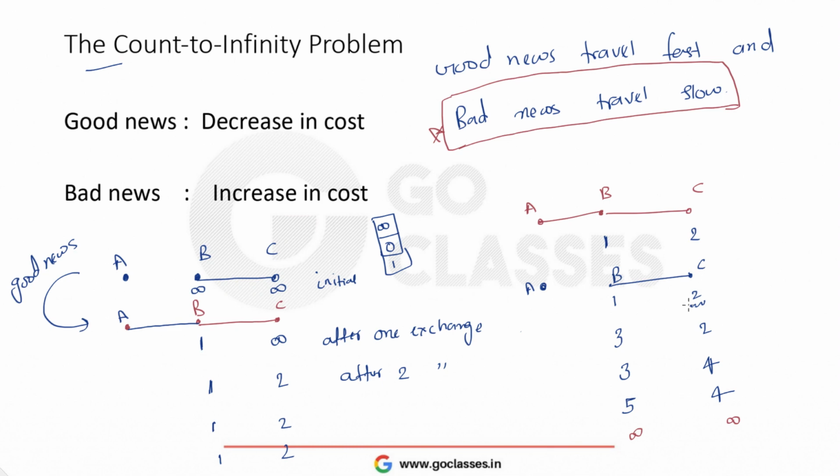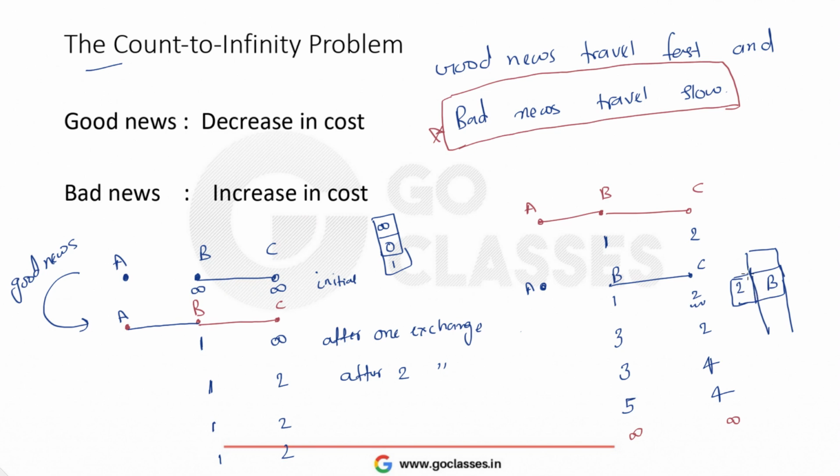Now C is telling this information to B, then B should not be relying on this information, which means C should not only tell that the distance is 2, she should also tell that this distance is 2 because of you. Apart from this 2, she should also share what the next hop is. It should not just share the distance vector, it should also share the next hop, right? If the next hop is B only, then B will understand that if the next hop is me only, I should not be dependent on this value, because C is already dependent on me. That's how we can solve this problem.